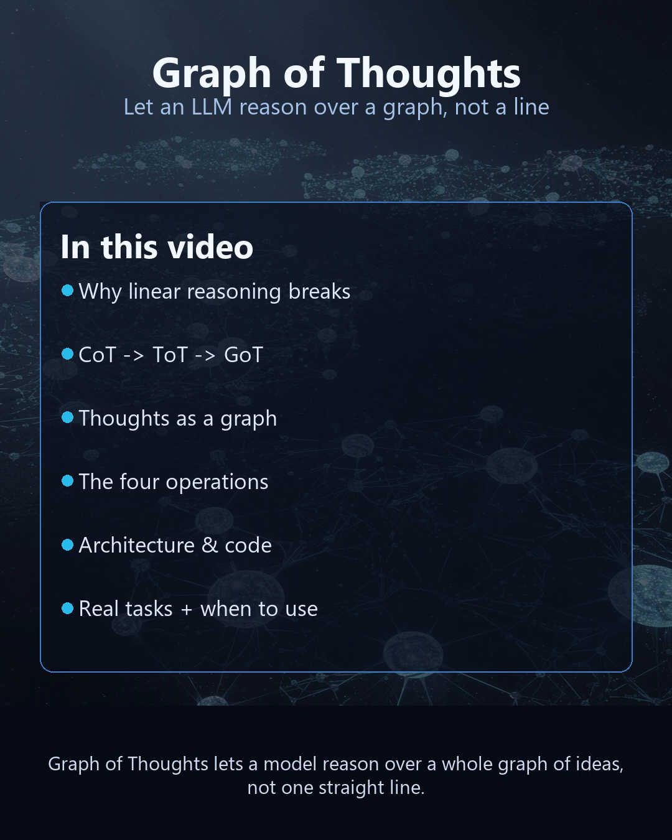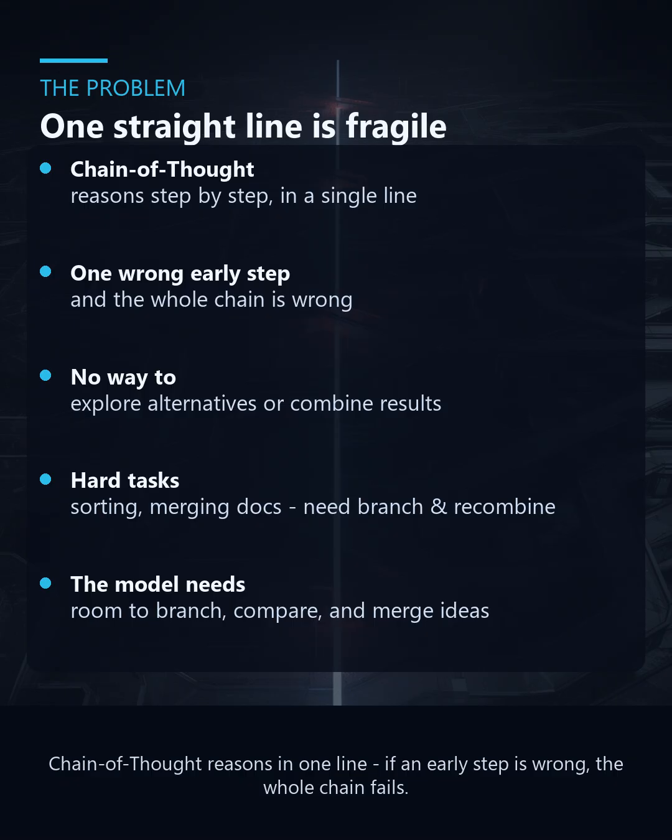When you ask a language model to solve a hard problem, how it reasons on the inside matters as much as the answer. Graph of thoughts, or GoT, is a framework that lets a model reason over a whole graph of ideas instead of one straight line. In this video: why linear reasoning breaks down, how GoT works, its 4 core operations, its architecture, a code sketch, and where it wins. Start with the problem.